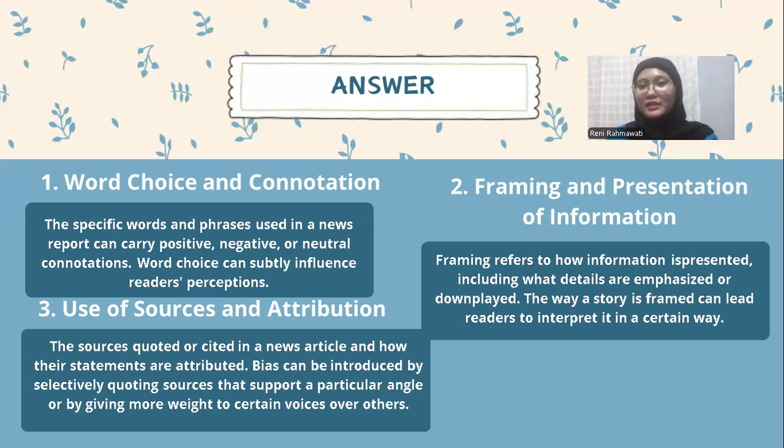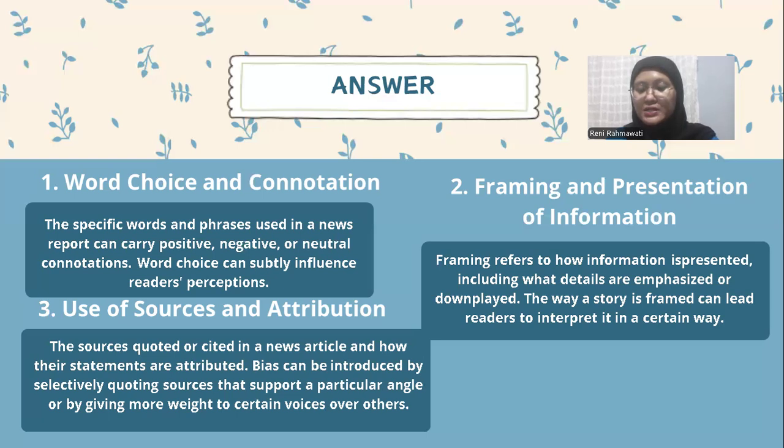And the last, the third, is use of sources and attribution. The sources quoted or cited in a news article, and how their statements are attributed. Bias can be introduced by selectively quoting sources that support a particular angle or by giving more weight to certain voices over others.